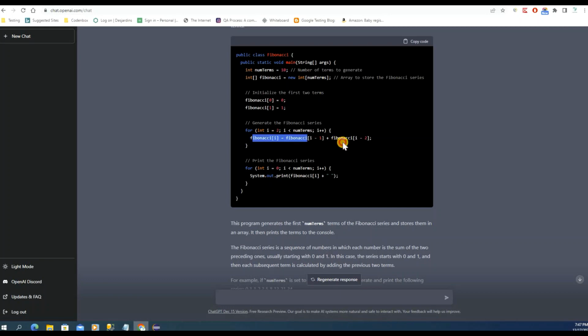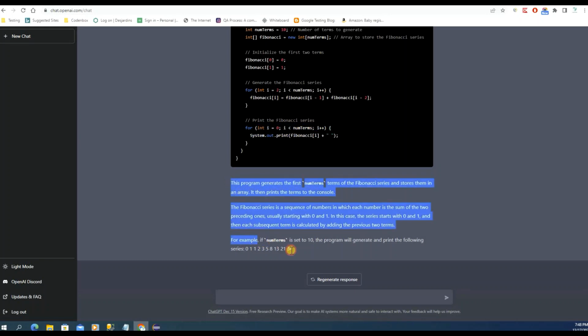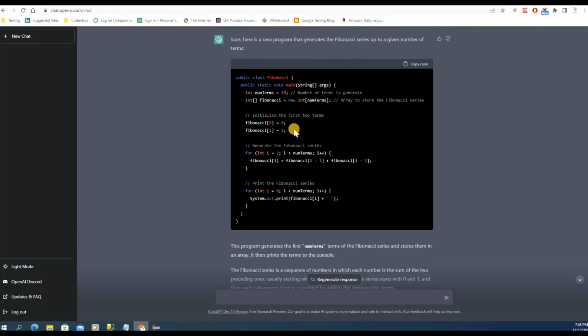Right over here you can see it's running the loop and adding your numbers and storing them in this variable, right? And then after that it prints the Fibonacci series, you can see it's printing using the same loop. So you can go ahead and see in details here, and it will return something like 0 1. So I can see the code, it's 100% going to work, right?